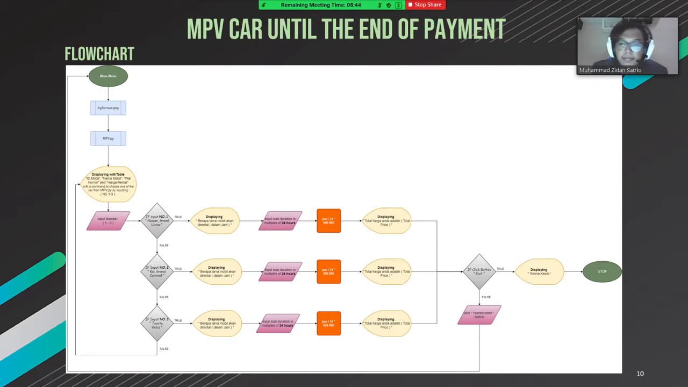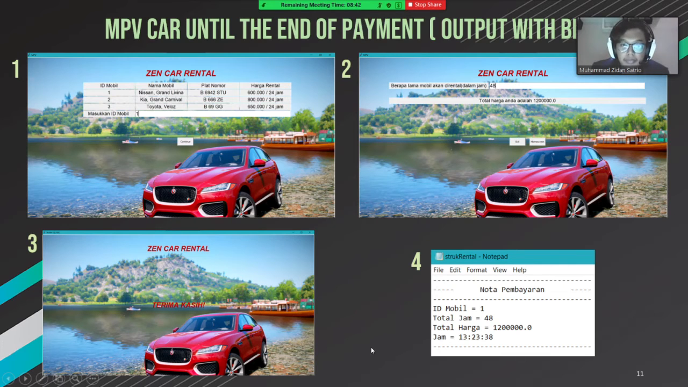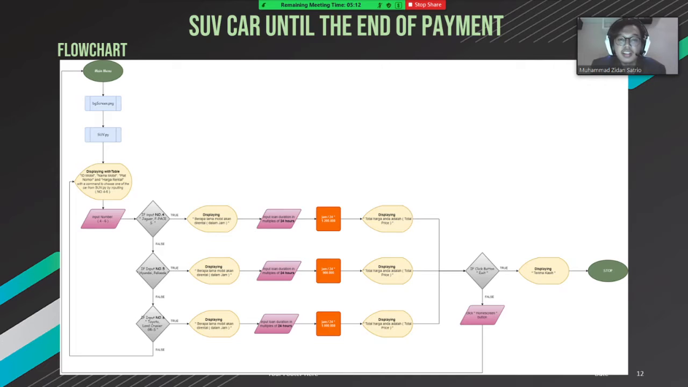Next, this is the output of the program, MPV car until the end of payment. First, car option; second, input the hours; third, the end of payment; and fourth, total pembayaran. Then the SUV car until the end of payment.